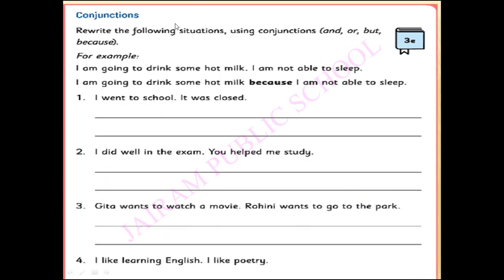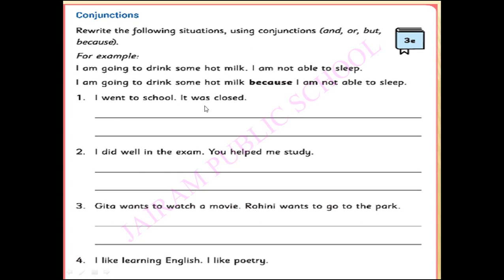Next, it is an exercise. You can see this in your companion book. Conjunctions: rewrite the following situations using the conjunctions and, or, but, because. For example, I am going to drink some hot milk. I am not able to sleep. I am going to drink some hot milk because I am not able to sleep. Likewise, you can choose any one conjunction which suits the sentence.